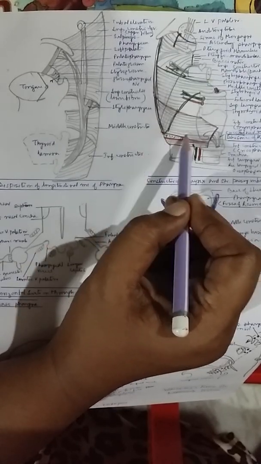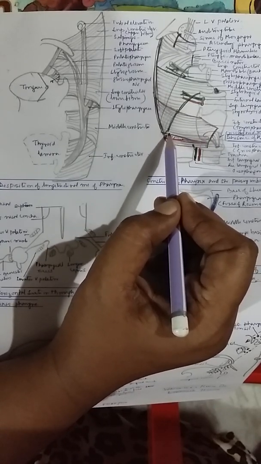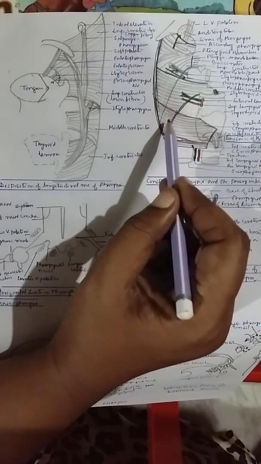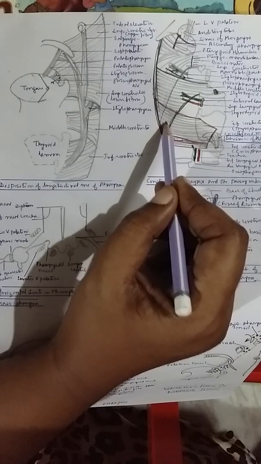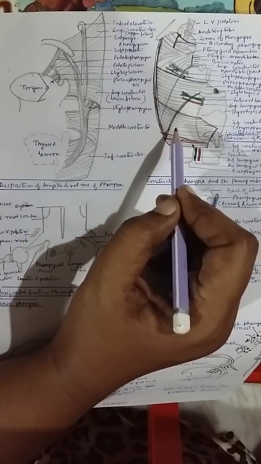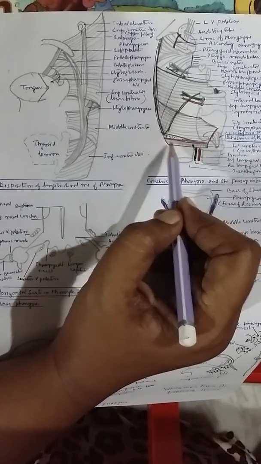This gaping part is termed the dehiscence of Killian. The part above this is reinforced by all the constrictor muscles and they get inserted to the median fibrous raphe, but the part below it is not reinforced by the other constrictor muscles.